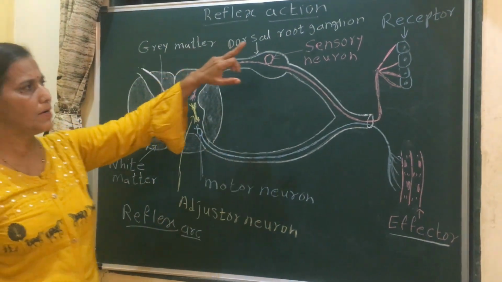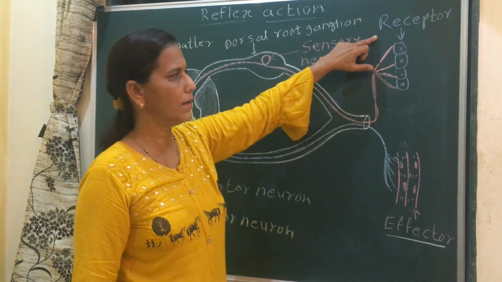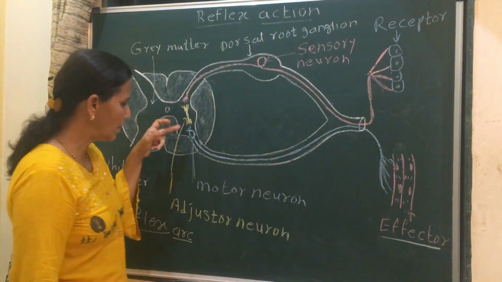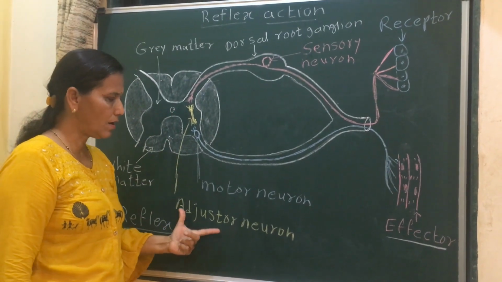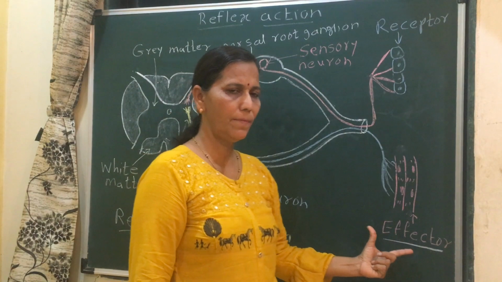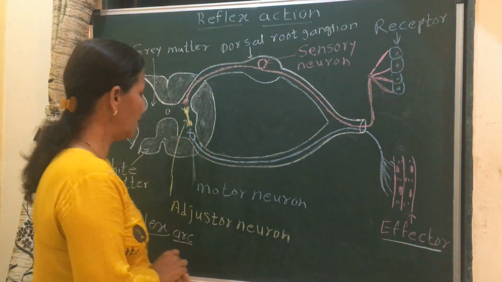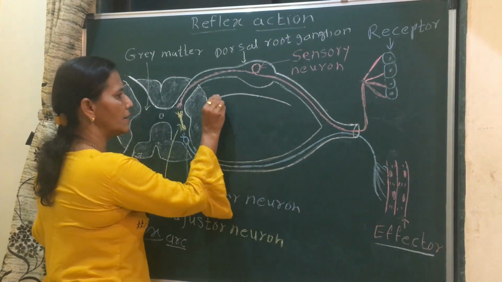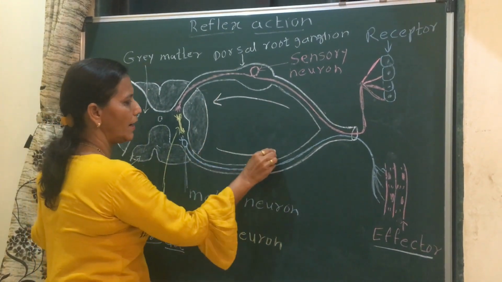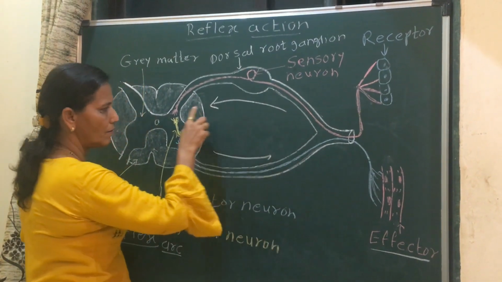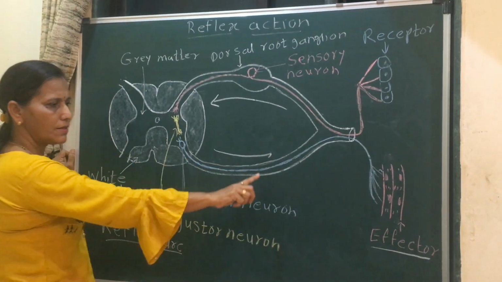First is the receptor, second sensory neuron, third adjuster neuron, fourth motor neuron, and fifth effector. And this impulse is conducted in one direction, from receptor to effector via the central nervous system.